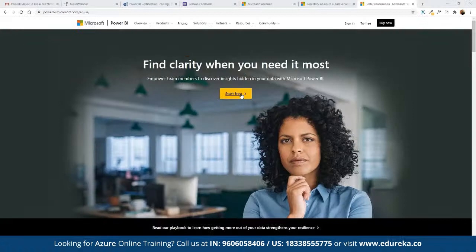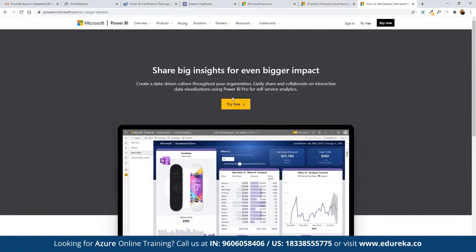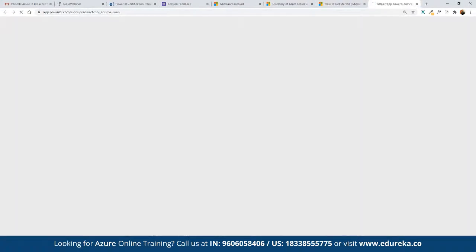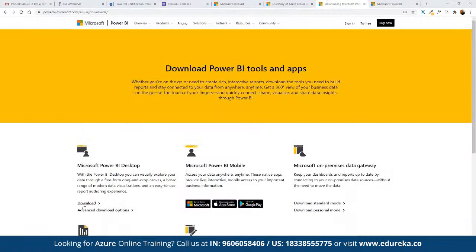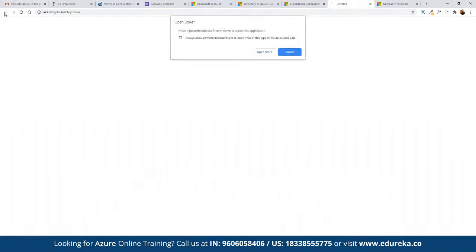We can refer to this link, powerbi.microsoft.com, and click on start for free, where we have to enter our own details. Once we enter the details, we will get the direct download link that we can use for getting started. Here we can click on Power BI Desktop and click on download, and then we will be taken to the download section altogether.